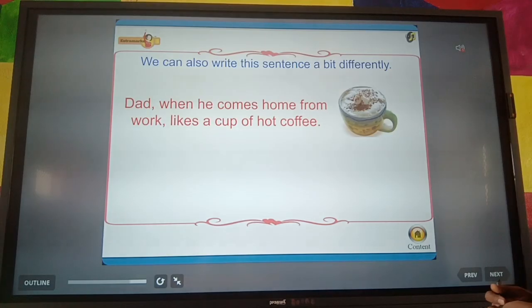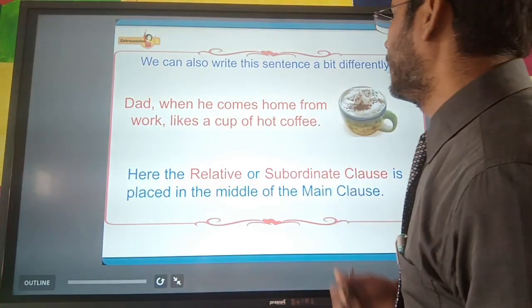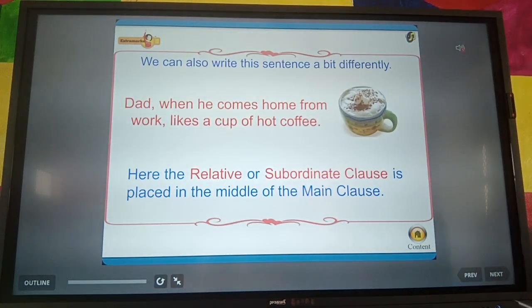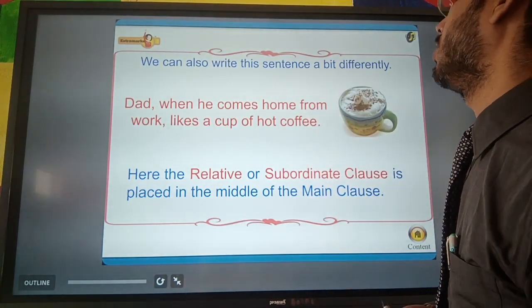We can also write this sentence in a different way. Dad, comma, when he comes home from work, comma, likes a cup of hot coffee. So here the relative or subordinate clause is placed in the middle of the main clause. So here we can see the placement also.